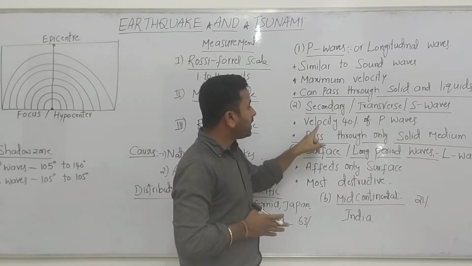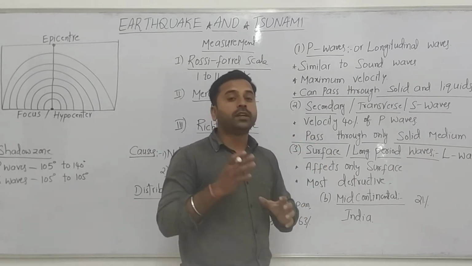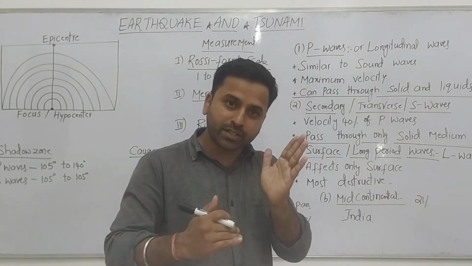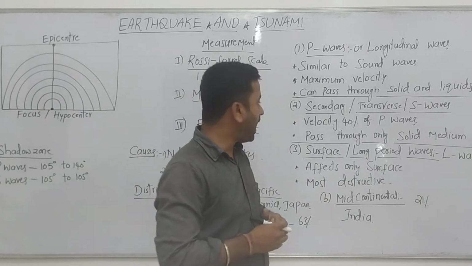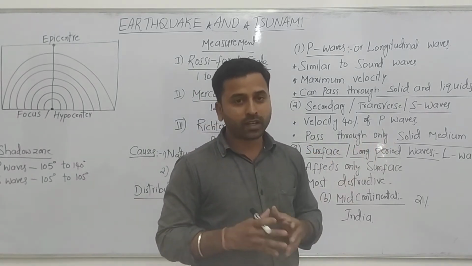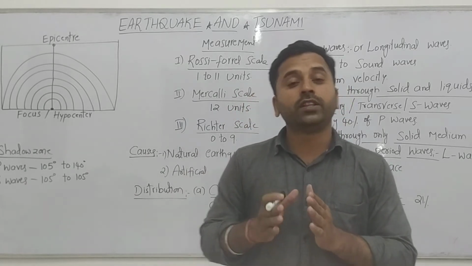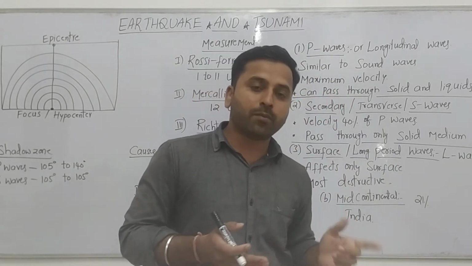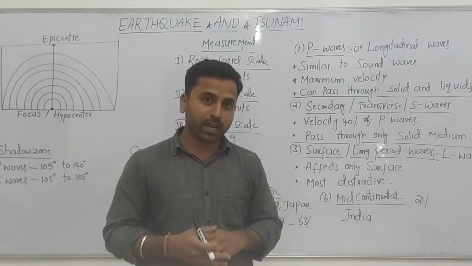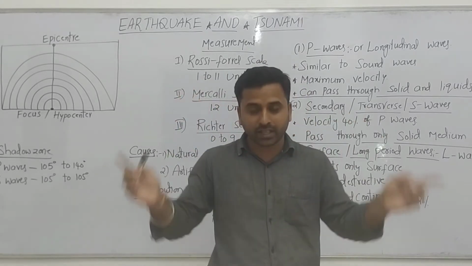The S waves have a velocity of about 40% of the P waves. They have less velocity than the P waves, and they can pass through only the solid medium. If you see the P waves, they travel through any medium, both liquids and solids within the earth.